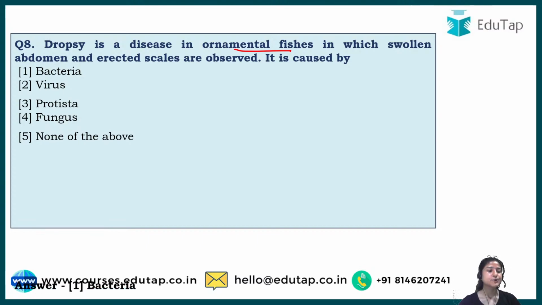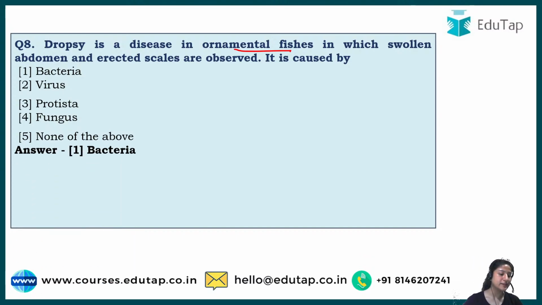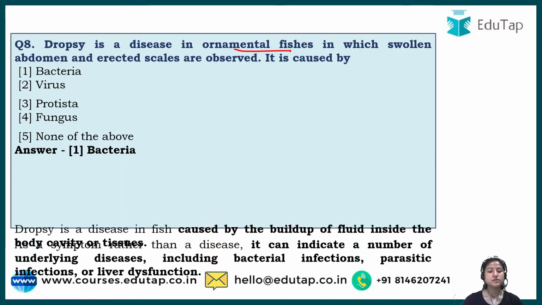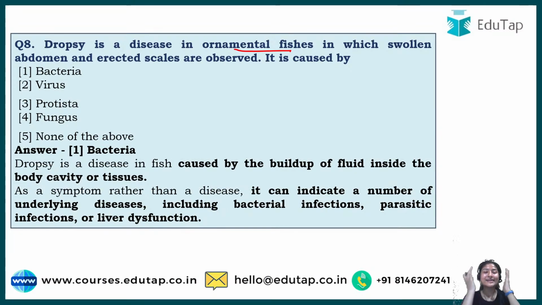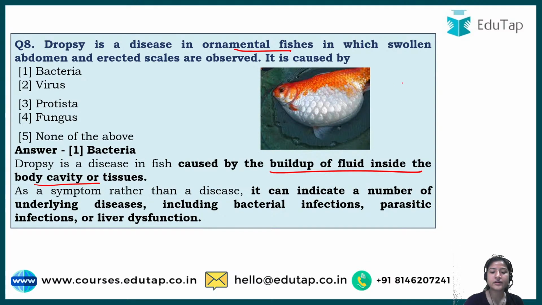Yeah. So the correct answer to this is option number 1, that is bacteria. So see what happened, more than a disease, dropsy is a kind of symptom that is shown by ornamental fishes. In dropsy what happens, there is a build up of fluid inside the body cavity. I'll show you. Basically the fluid is built up inside the body of a fish. This particular condition is known as what? It is known as dropsy.